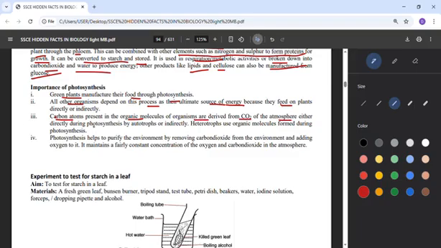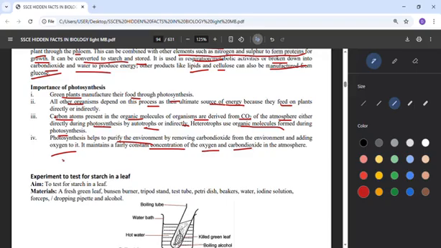This happens during photosynthesis by autotrophs, either directly or indirectly. Heterotrophs use the organic molecules that are formed during photosynthesis. So it is very important. Photosynthesis also helps to purify our environment, as plants take in carbon dioxide and give us oxygen. It means they help us maintain a constant concentration of oxygen and carbon dioxide.